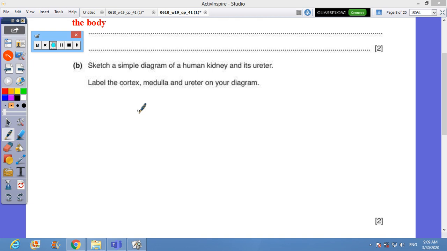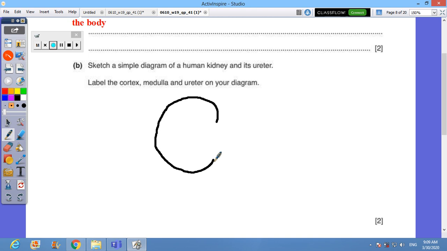Sketch a simple diagram of the human kidney and its ureter. Label the cortex, medulla, ureter on your diagram. I'm not asking you for drawing a piece of art, just a simple diagram. So it will be a very good idea to make one large, clear diagram that shows the different parts he did ask about.